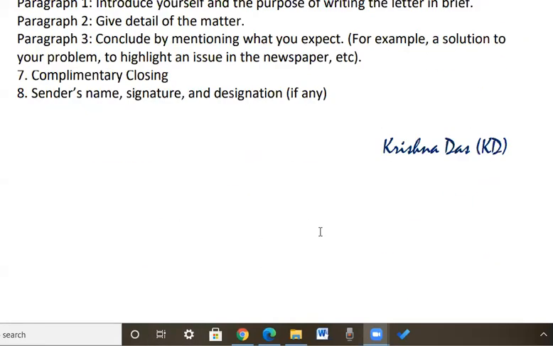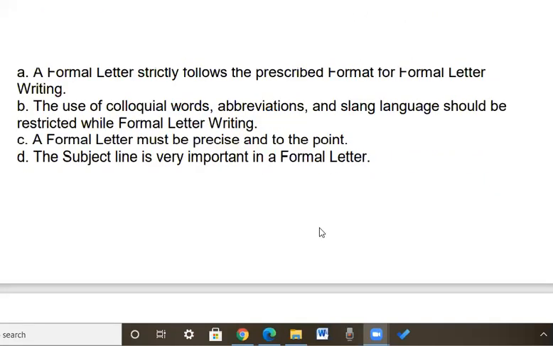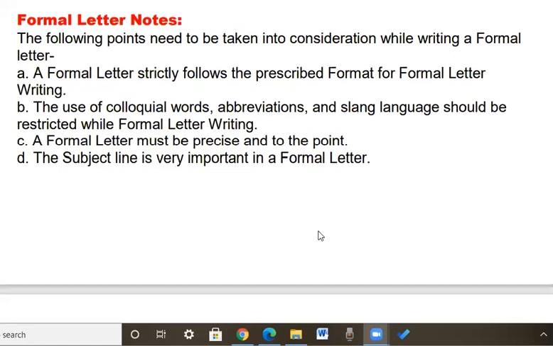So this is all. If any of you could not finish the earlier part, or if you missed out anything, I'm going to send in your WhatsApp this complete formal letter, whatever I made you write here, in PDF. You copy it down from there. Is it clear?